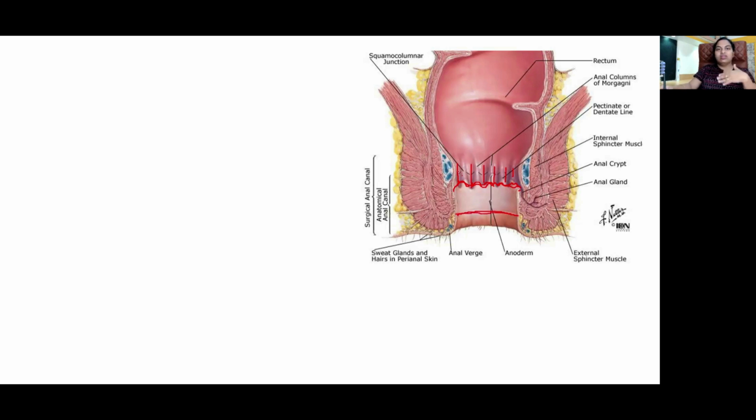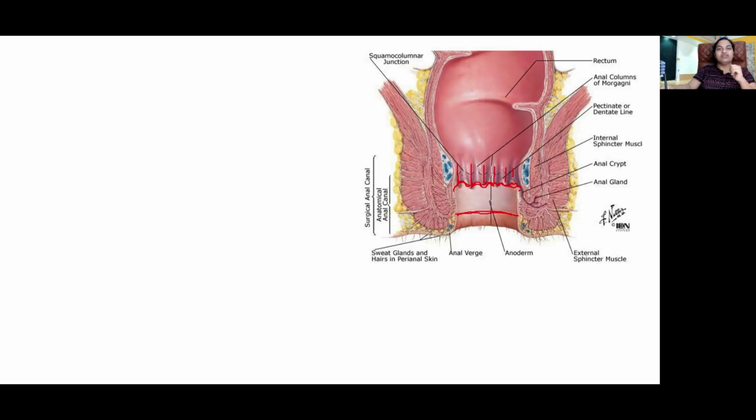So there are a lot of differences above and below the pectinate line. The development of the anal canal above the pectinate line is from endoderm, below by proctodeum, from the ectoderm. The blood supply above is by the superior rectal artery, below by the inferior rectal artery. Venous drainage above the pectinate line drains into the portal vein, below into the systemic veins. Nerve supply above the pectinate line is by the autonomic nervous system, below the pectinate line by the somatic nervous system.